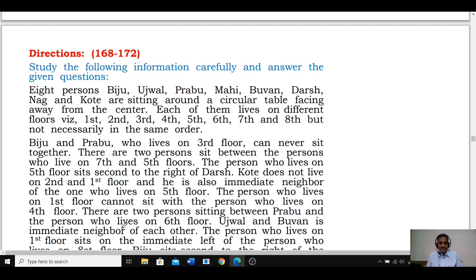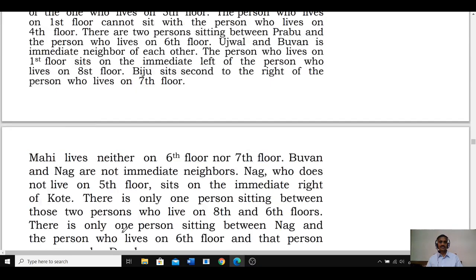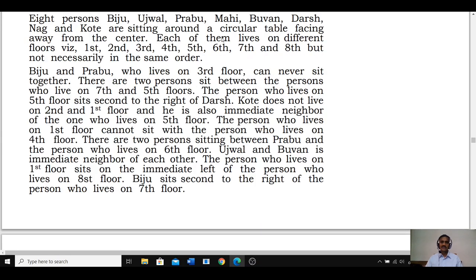We have 8 persons, Biju, Ujjwal, Prabhu, Mahi, Bhuvan and so on, seated around a circular table facing away from the center. All the persons are facing away from the center, and each one of them lives on a different floor. Floor arrangement ichcharu kabatti floors separate ga circle separate ga cheyakandi. Circle lone floor ni arrange cheyadani try cheyandi.